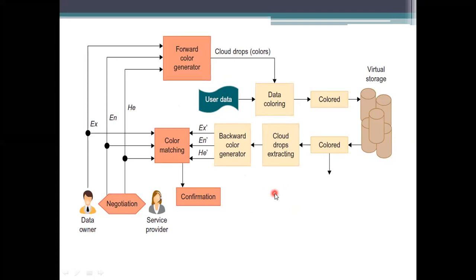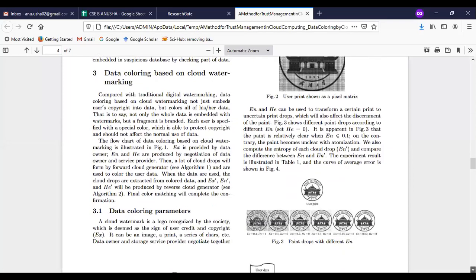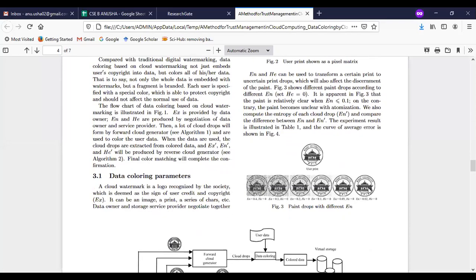If you see the previous diagram I have shown, that is the previous process, and the vice versa will be followed. I will start the processing from here to here. From this representation to this representation, this is my data object. I want to color this one, or I want these paint drops to be available here.